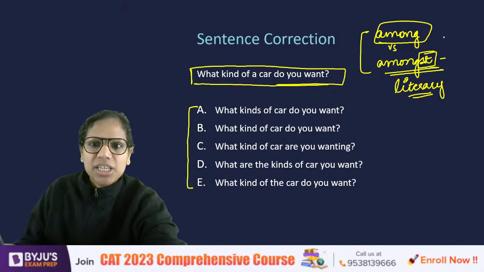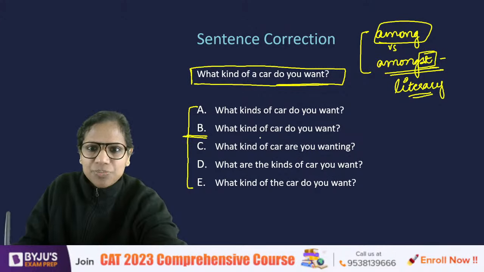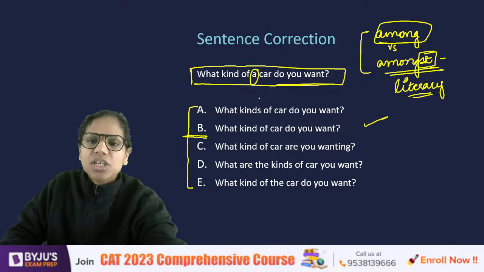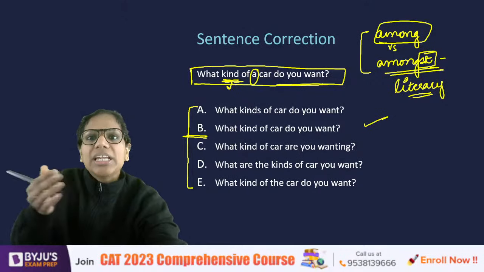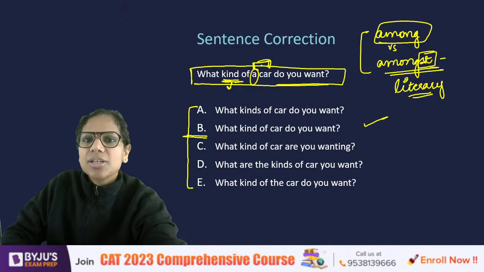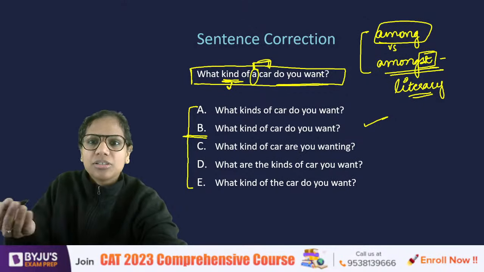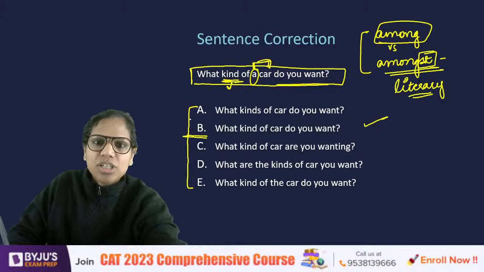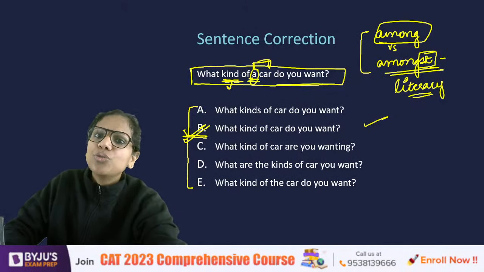B, okay, a lot of B's. What kind of car do you want? Absolutely correct. The A was erroneous here. See, when we use kind here, we mean variety in a way, right? We are not asking about the variety of one car. One car's variety is not something that I am questioning you about. So, what kind of car do you want is how I should put it, not what kind of a car.